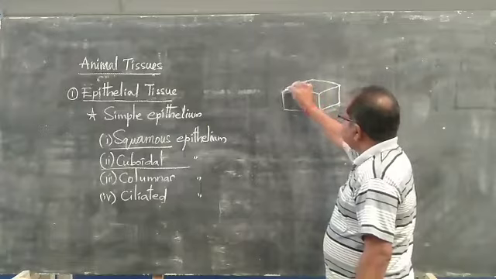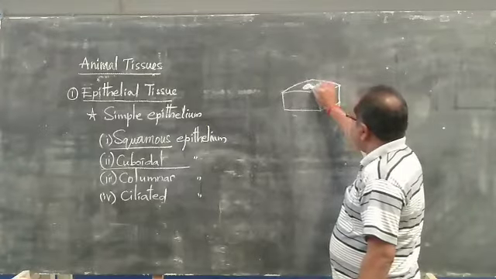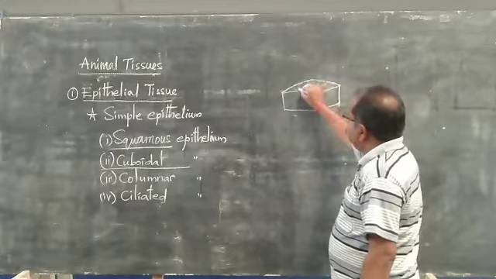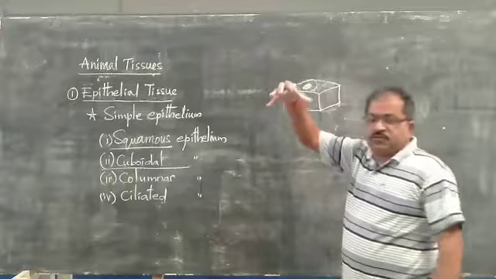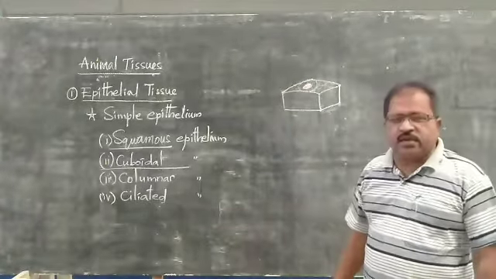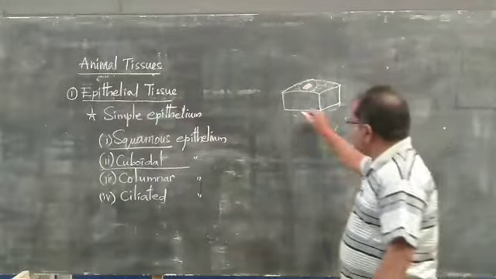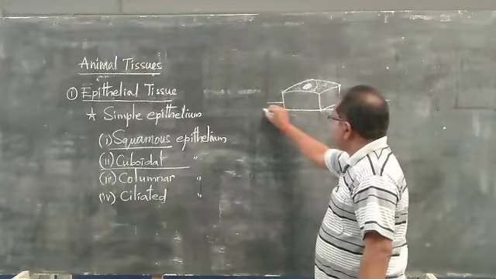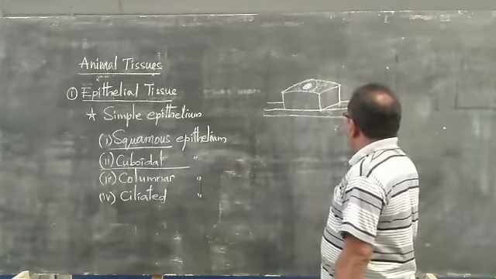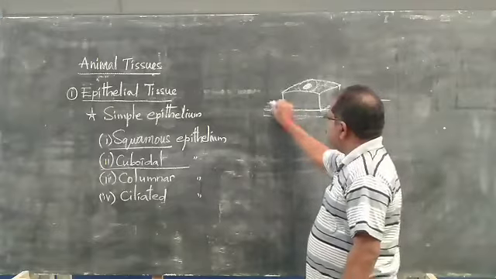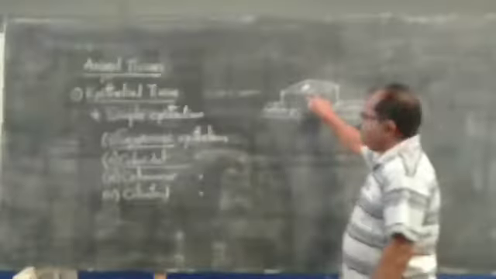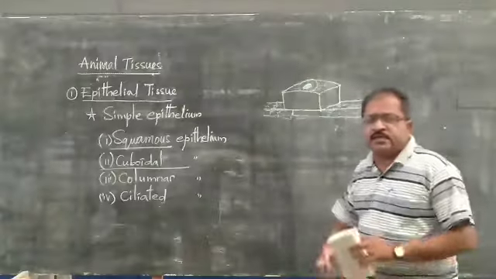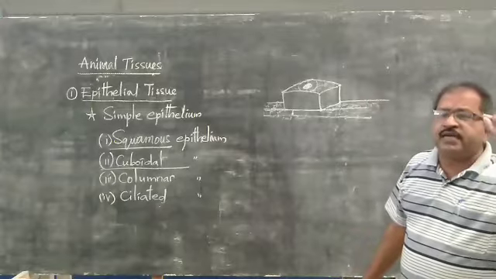The center portion of the cell will be bulged out, looking like a diagonal, and these are also compulsorily present on a basement tissue. Without the basement tissue, this tissue will not be present. This is the cuboidal tissue. It is present in the nephrons of the kidneys.